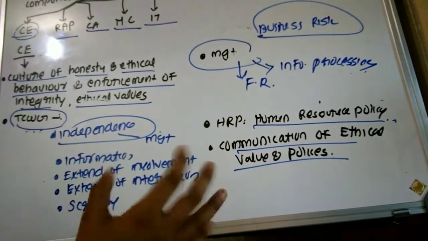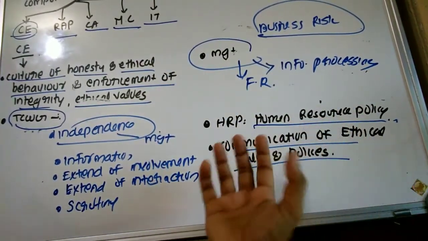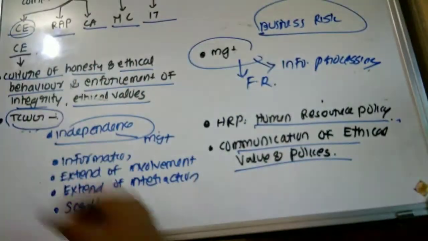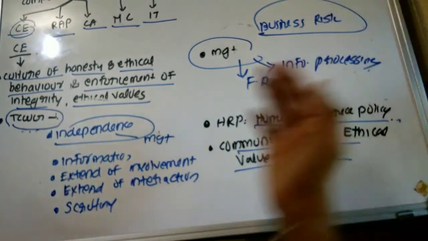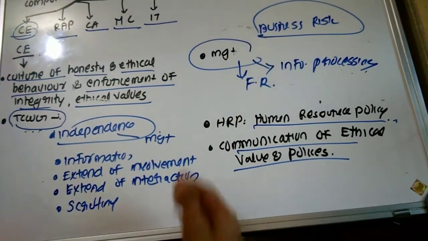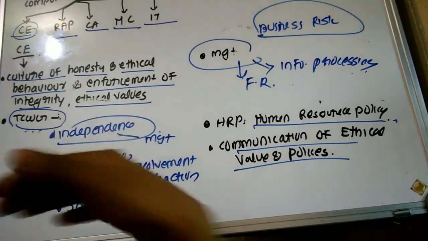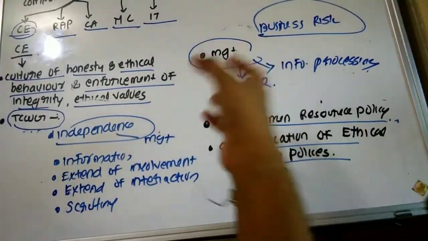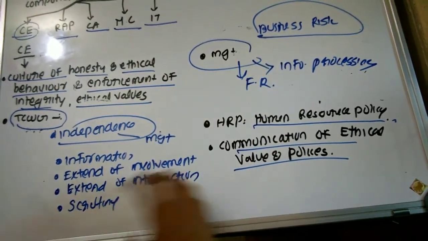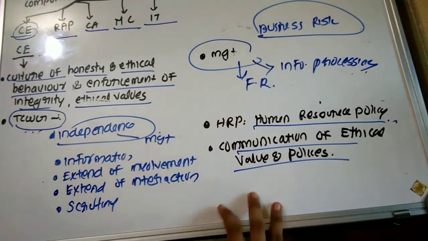So control environment mainly includes determining the culture of honesty, ethical behavior, whether they are enforcing these ethical policies, and integrity. Then TCWG: the extent of involvement of TCWG, independence of TCWG, what information is available to the TCWG, extent of interaction of the TCWG, and whether they are making appropriate scrutiny of the information or the policies taken by the management.